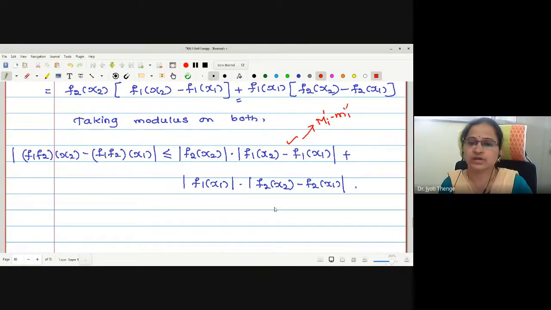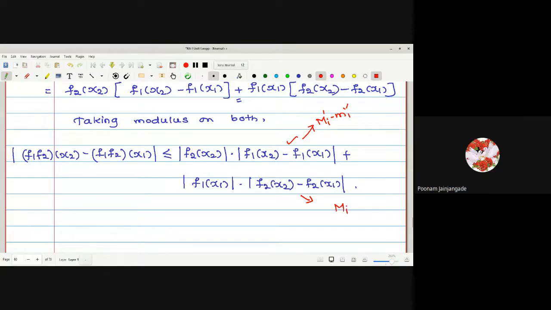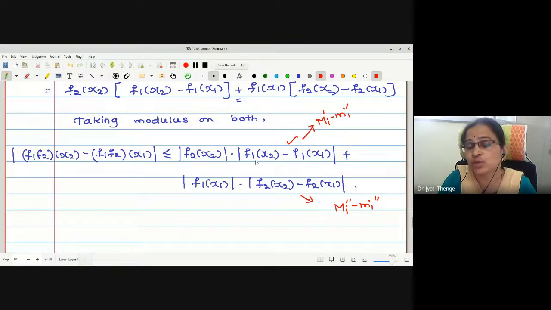Very good. And what for this bracket? Capital M i double dash minus small m i double dash. Very good. Therefore, can I replace these values with the same less than or equal inequality, because this is an upper bound? Okay.